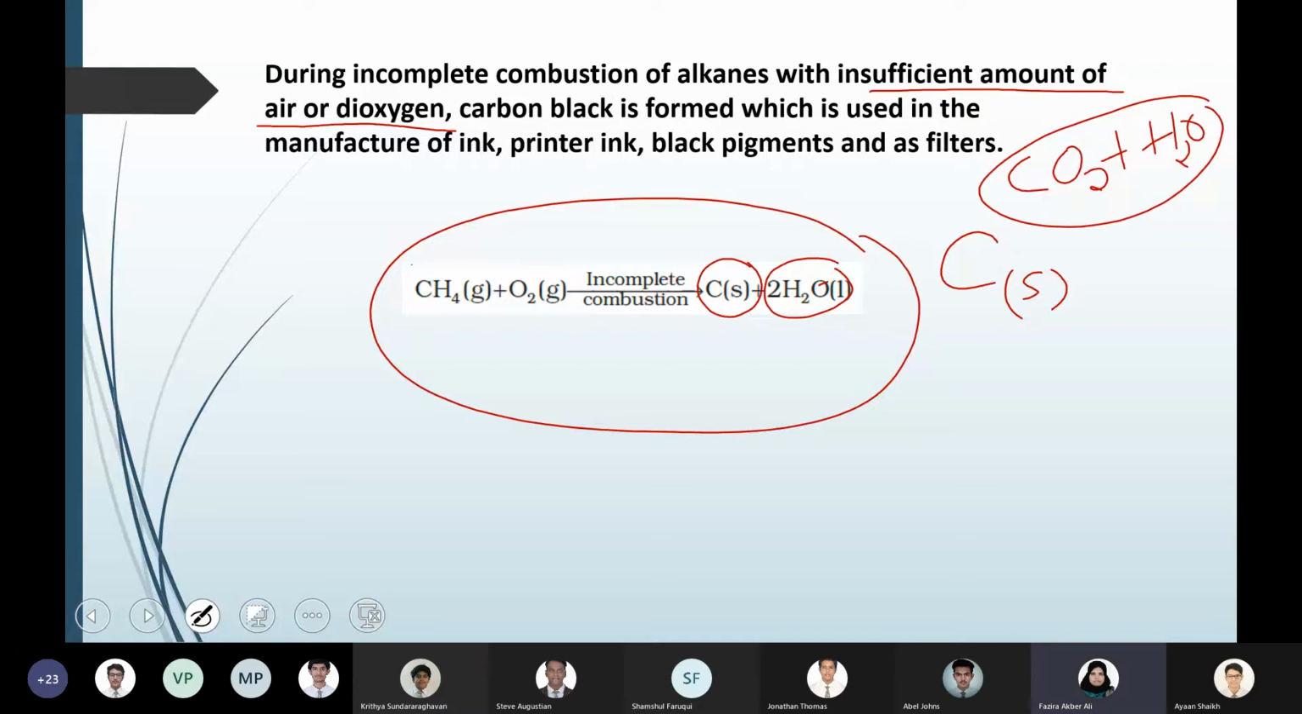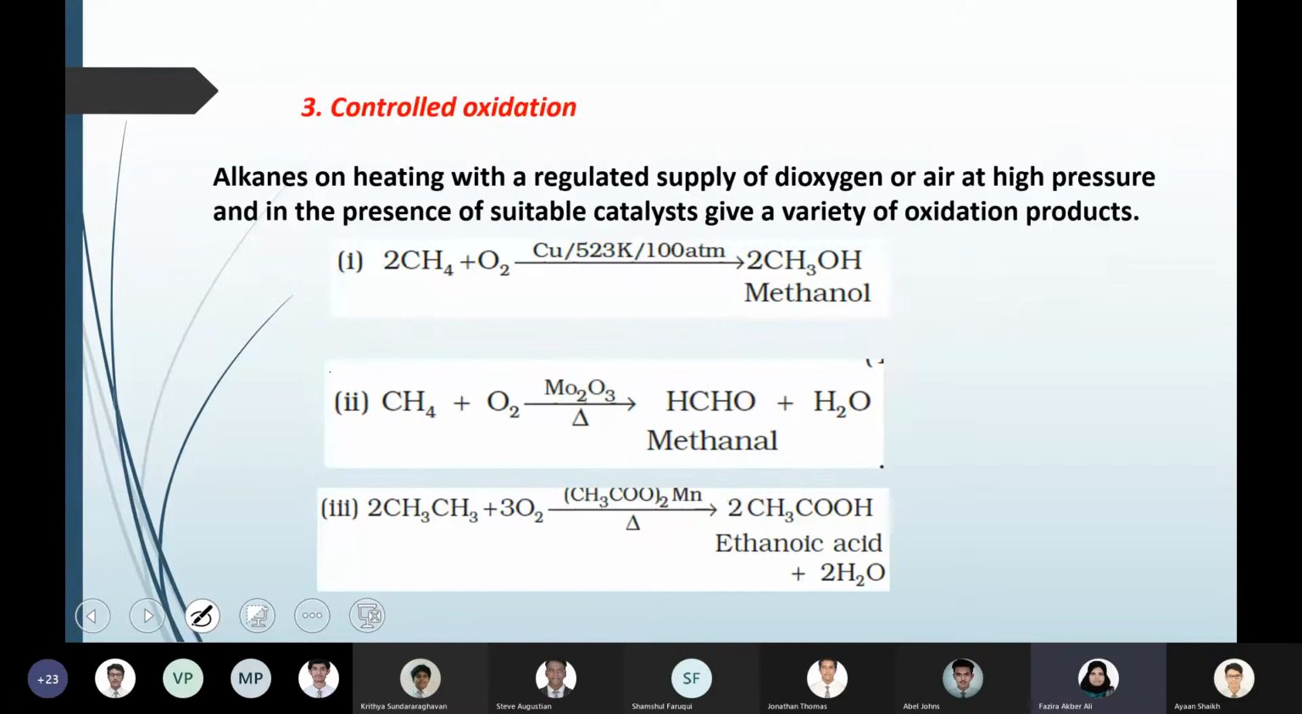Because the next reaction is incomplete oxidation, controlled oxidation. So we'll see what happens over there. Okay. So the third reaction is controlled oxidation. Here the difference between incomplete oxidation and controlled oxidation is that you are controlling the combustion reaction by regulating the supply of oxygen. How much oxygen you require, that you are controlling, by providing only a regulated amount.